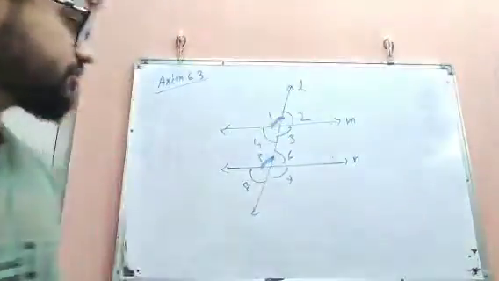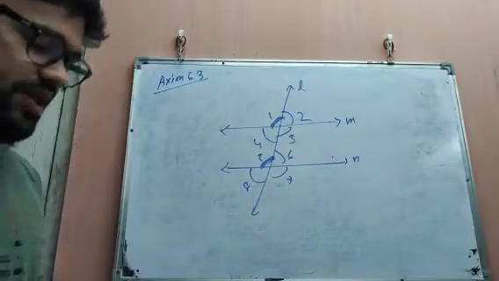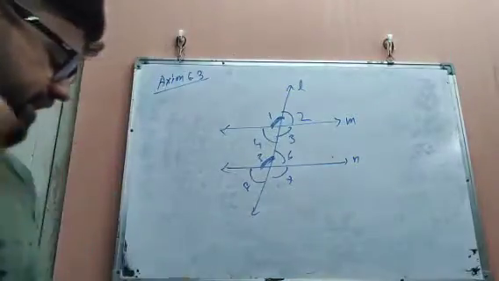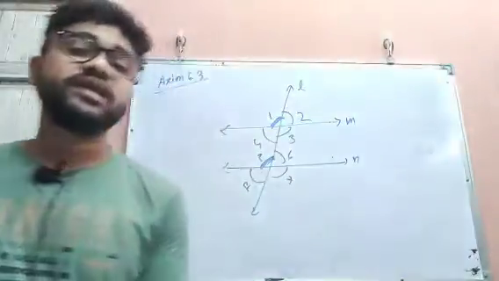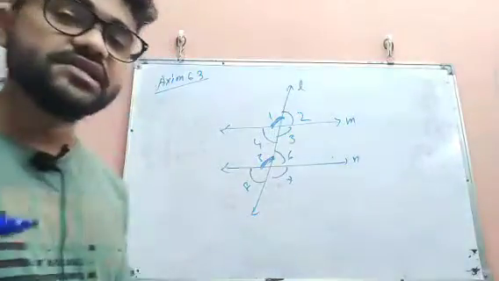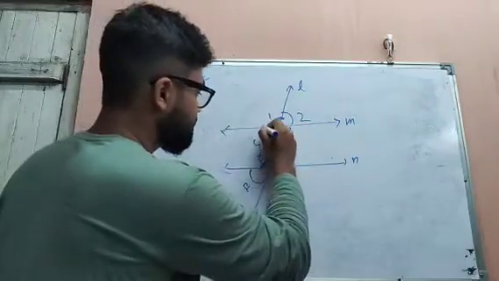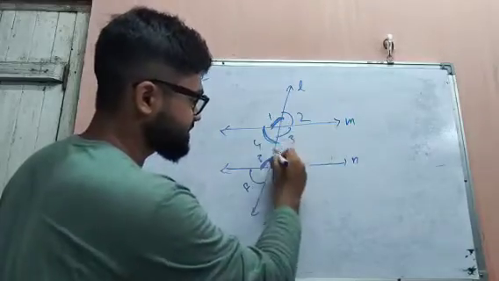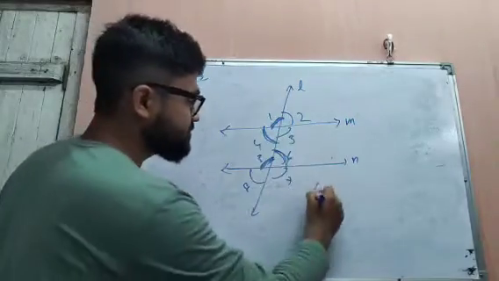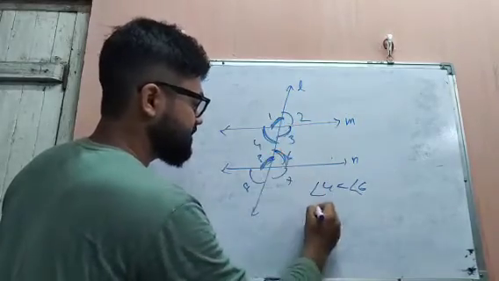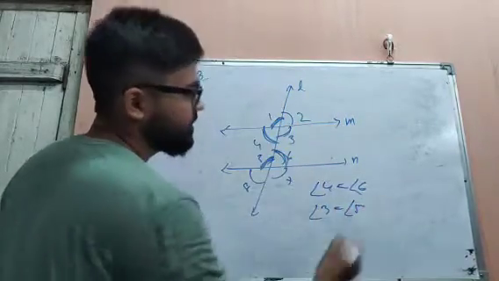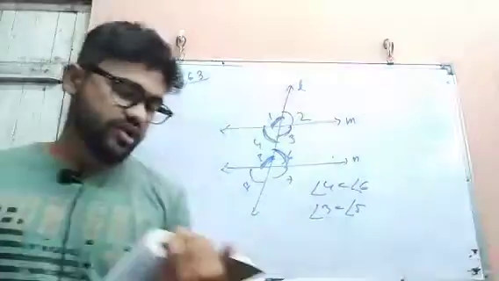Next, theorem 6.2, another theorem. If a transversal intersects two parallel lines, then each pair of alternate interior angles is equal. I explained that when two lines are parallel, then alternate interior angles are equal. That means this is 4 and this is 6, they are alternate interior angles. So angle 4 equals angle 6. This is 3 and this is 5, so angle 3 equals angle 5 because they are alternate interior angles.